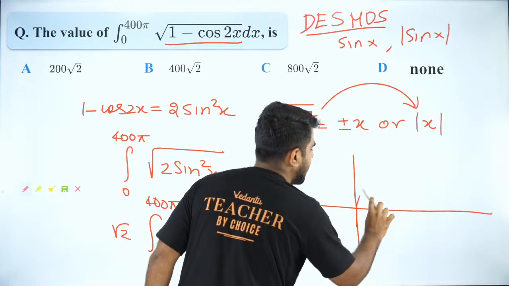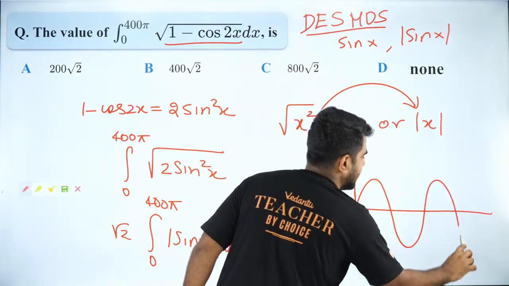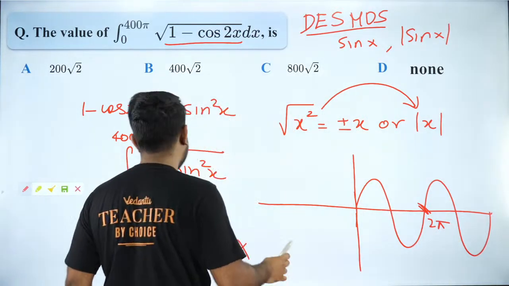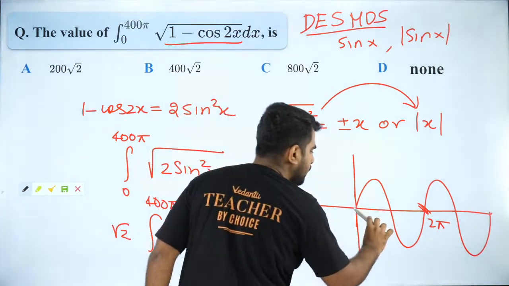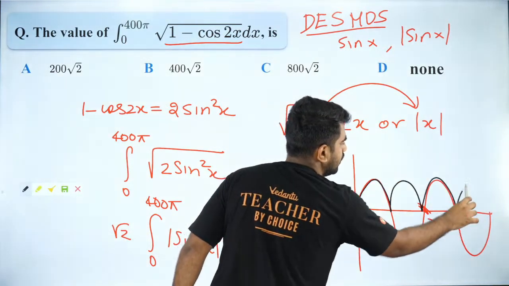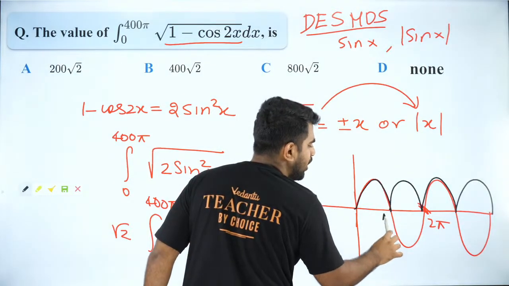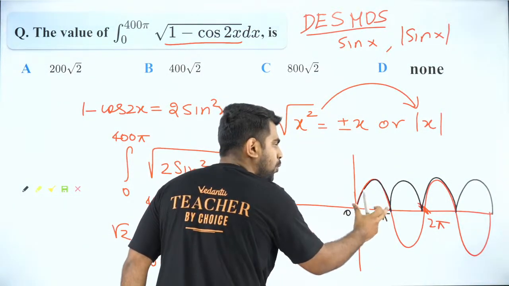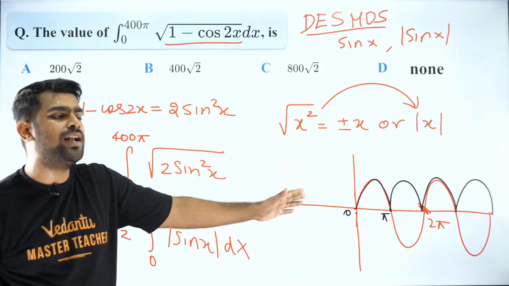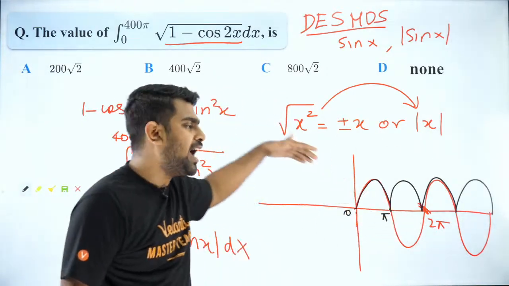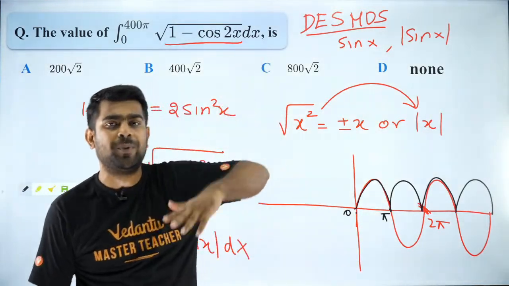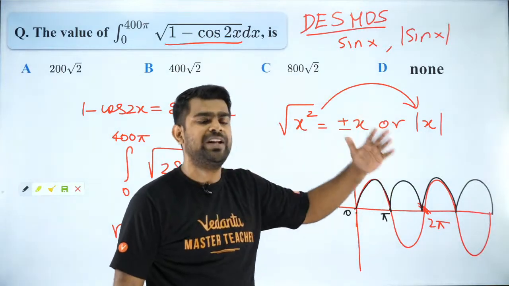So this is your sine x graph. This has a period of 2 pi. Mod sine x will be like this. Mod sine x will be only positive. So do you agree the period will be only pi? Because 0 to pi, whatever we have, that only keeps repeating. The black part is mod sine x and the red part is sine x. So sine x has a period of 2 pi, whereas mod sine x has a period of pi.